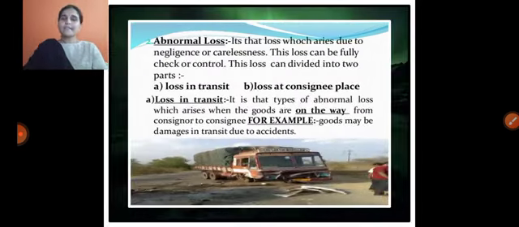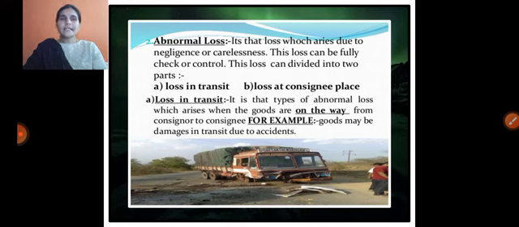And the second one is called abnormal loss. Due to negligence or carelessness, these types of losses are incurred. So if you take proper precautions, we may control or avoid this type of loss. That is called abnormal loss. These losses are classified into two categories: one is loss in transit and the second one is loss at consignee's place.